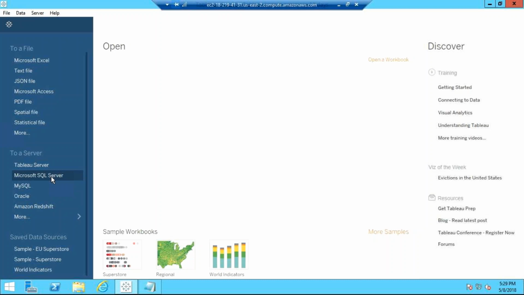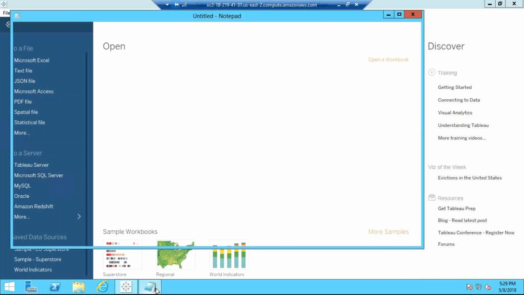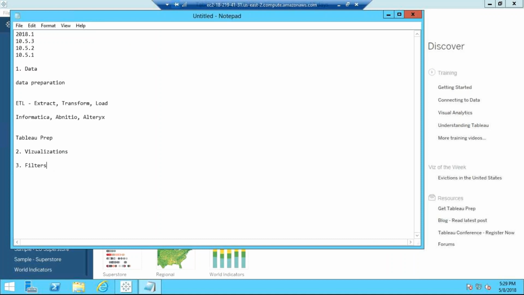There is another option called extract. Extract means that you are trying to embed the data. In Tableau we have two terms: one is live, one is extract. So there are two connections, or you can say data connections.